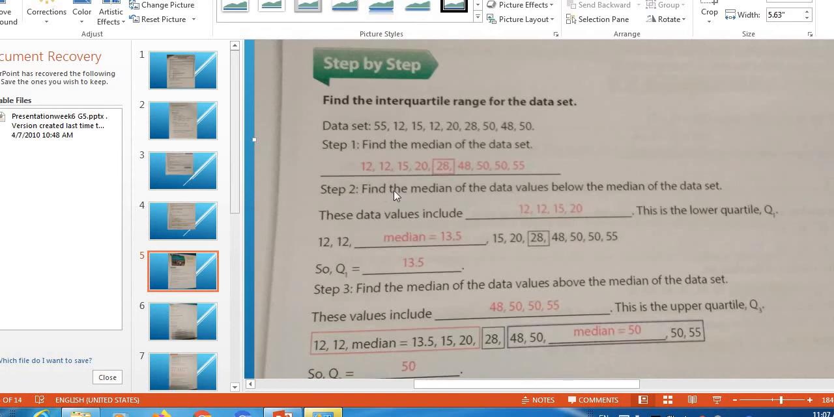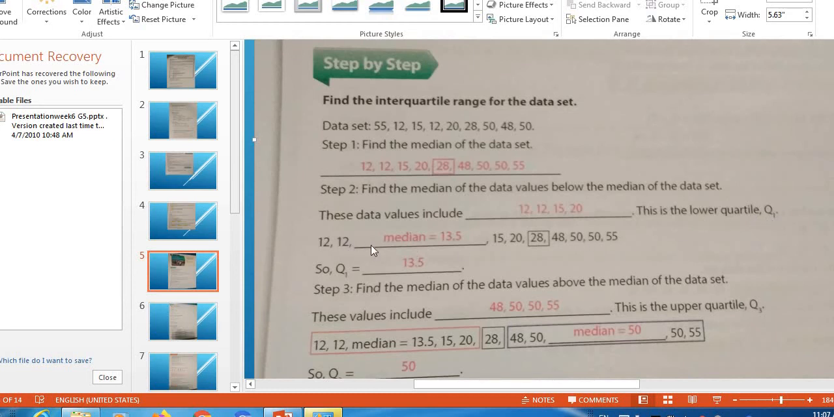Moving to step 2, find the median of the data values below the median of the data set. Now step 2, we are going to calculate the value of the below. These data values include what here? 12, 12, 15, 20. So these are the values below the median. As you see here, 12, 12, 15, 20 are the values below 28. That's the median. This is the lower quartile Q1.